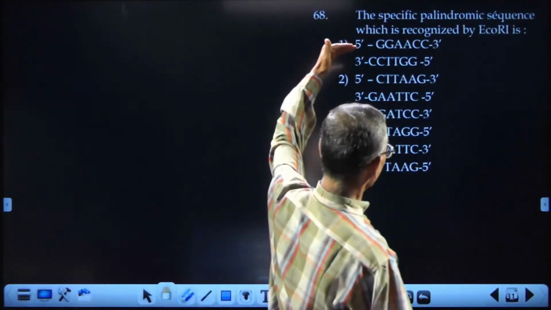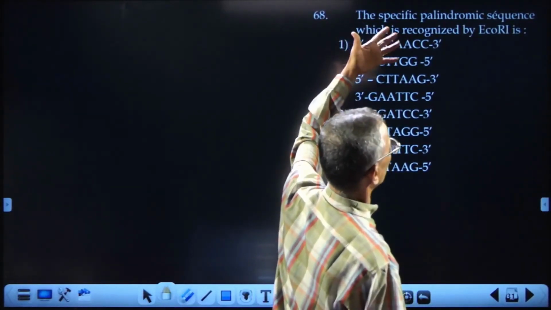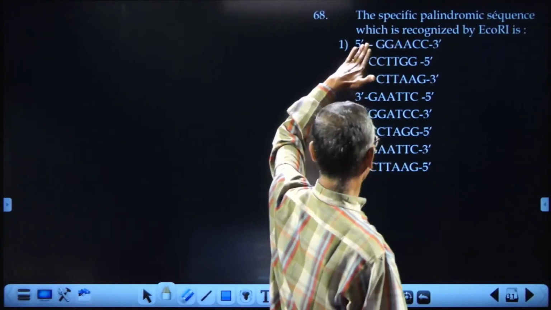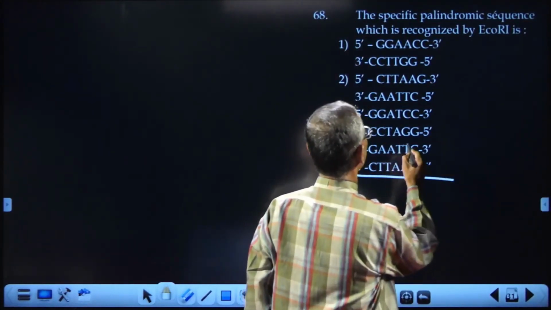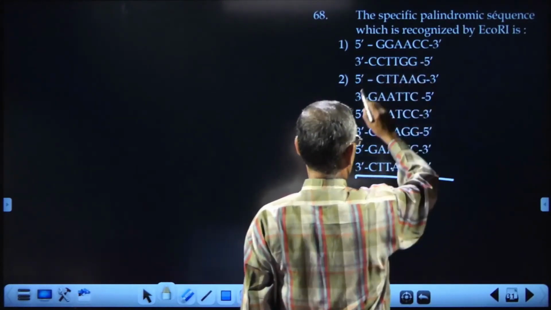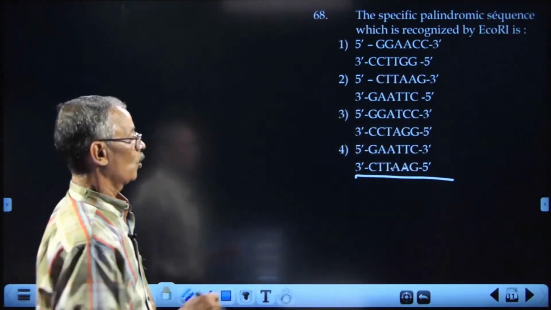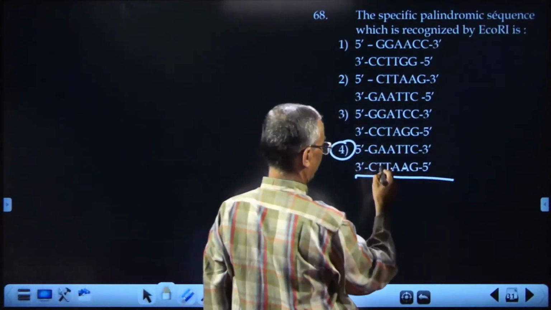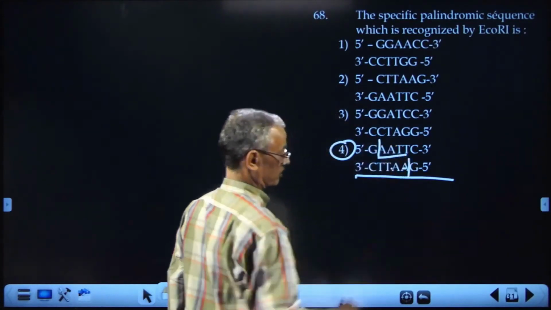The specific palindromic sequence, very simple one, which is recognized by EcoRI, GAATTC. So this is the only correct one, and between G and A the break will occur.